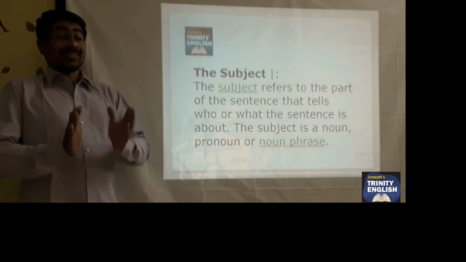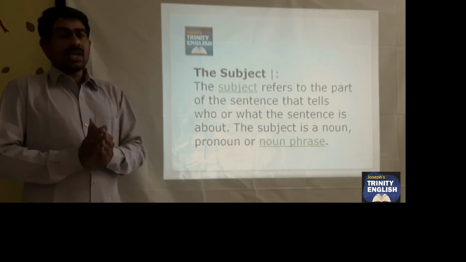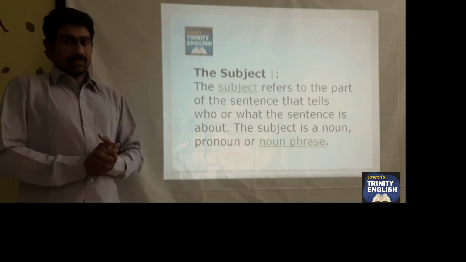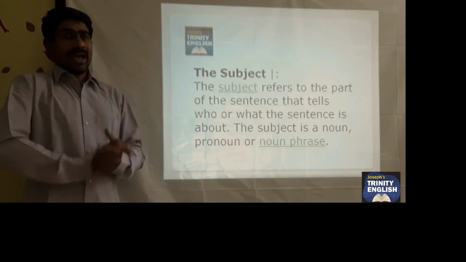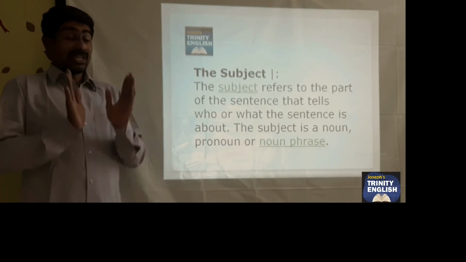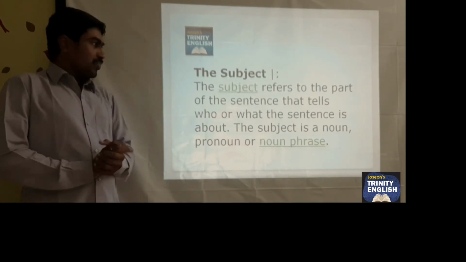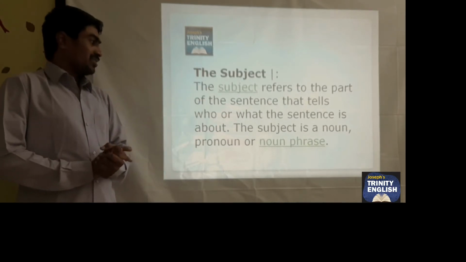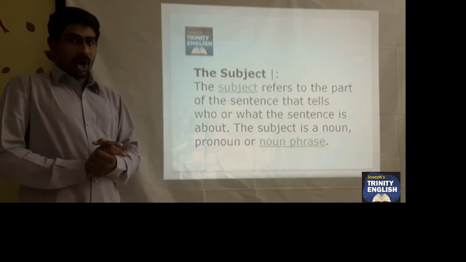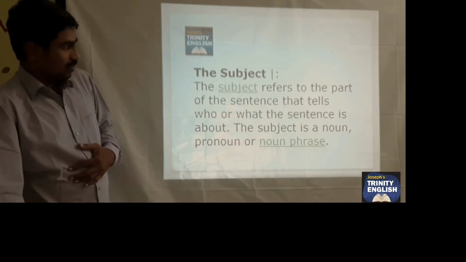First, let's look at the subject. What is a subject? In simple words, a subject means the doer of an action, or one who performs an action. In simple words, we also say that whom we speak about in the sentence is called the subject. The subject refers to the part of the sentence that tells who or what the sentence is about. The subject is either a noun or pronoun or a noun phrase. Any one of these, we call it a subject.